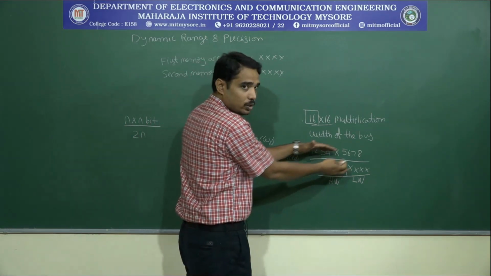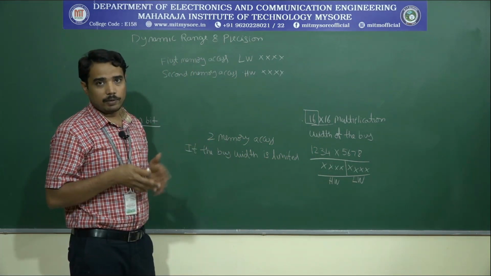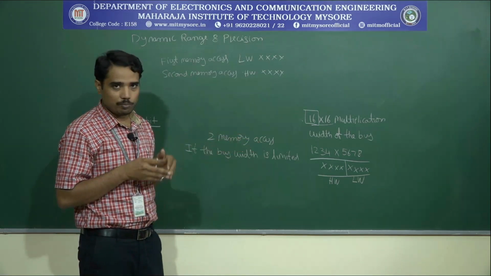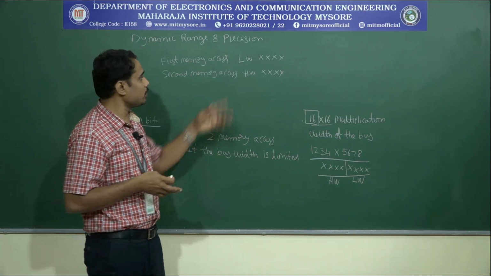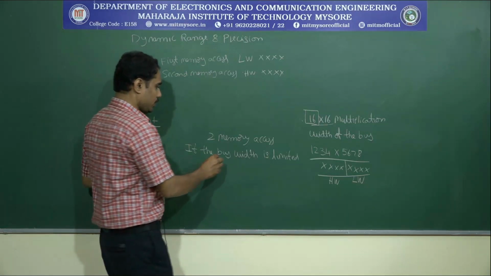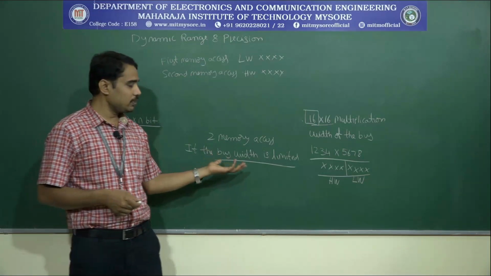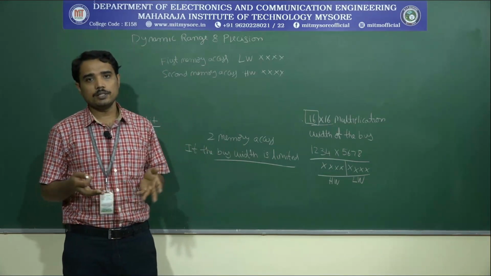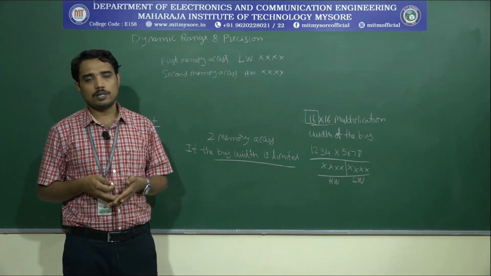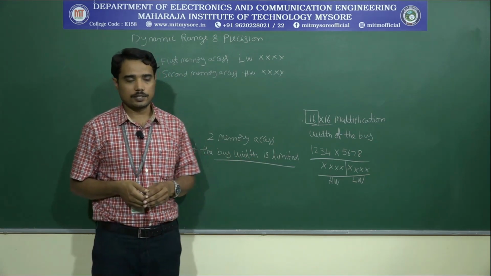This 32-bit product will not be available in a single memory cycle. This result can be accessed with one more additional memory access, if the bus width is limited. If the bus width is limited, then the speed decreases. And I will also give one more example of how the speed and the width are related to each other.